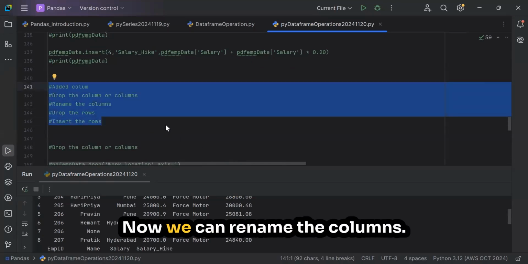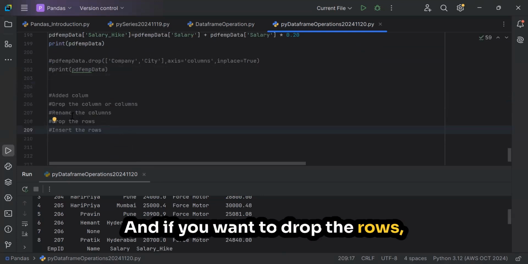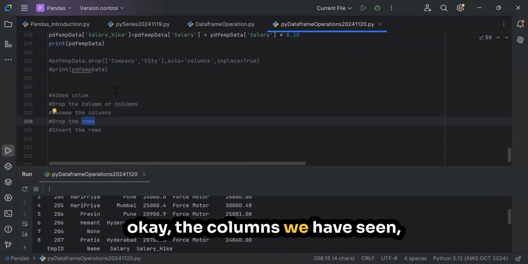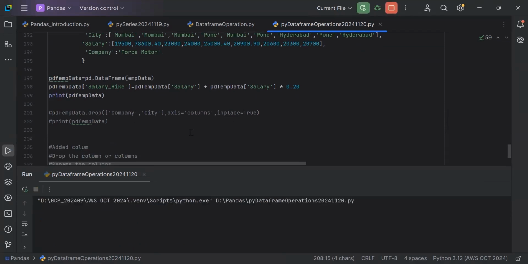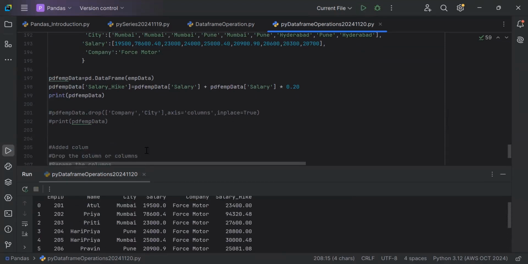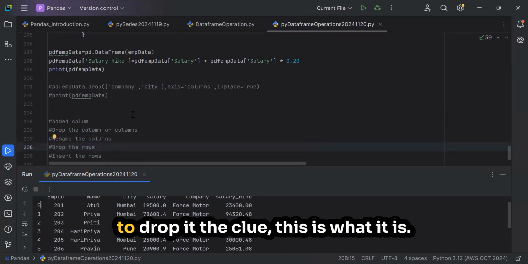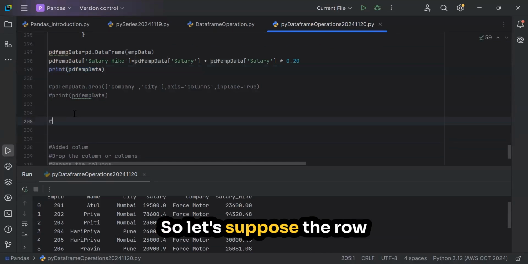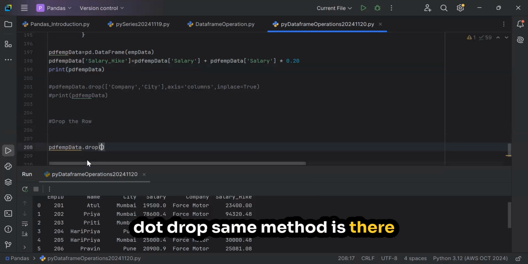Okay, rename the columns. How can we rename the columns? If you want to drop the rows, columns we have seen, how can you do this? Based on this index value, if I have to drop the row, the row dot drop, the same method is there.